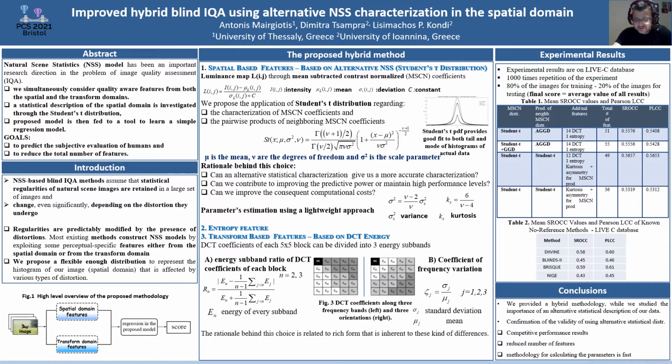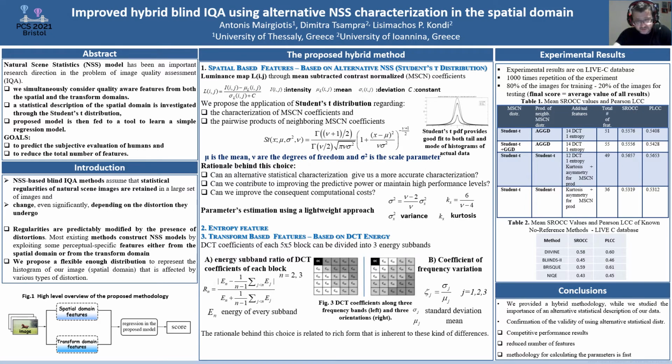The first one is related to the investigation of whether the use of different perceptual features through alternative statistical characterization can give us a more accurate characterization of the data. Then, on this basis, we can contribute to improving the predictive power or maintain high performance levels. And finally, we can improve the consequent computational costs. For example, in order to estimate the distribution parameters, we usually resort to the known EM algorithm. But here we propose a lightweight approach, which is based on the variance and the curvature of the distribution of the histogram of the data.